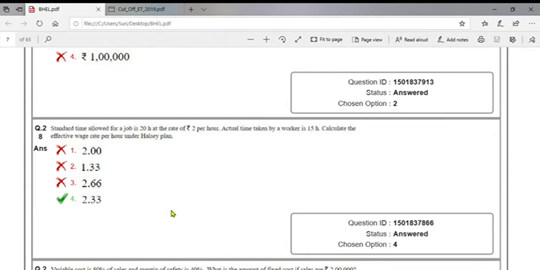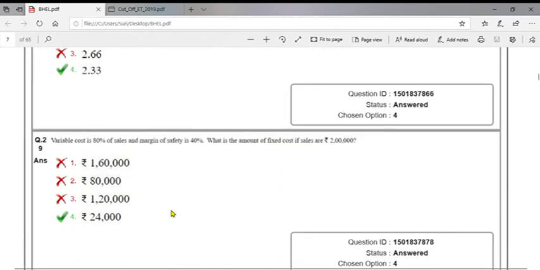On this 50% only is our reward. So 10 rupees into 50%. So 5 rupees is our bonus. Time wages 15 hours into 2. So it is 30. 30 plus bonus 5. So total 35 rupees. Within how many hours he had completed? 15 hours. So 35 by 15. 2.3 is the answer. Option 4.